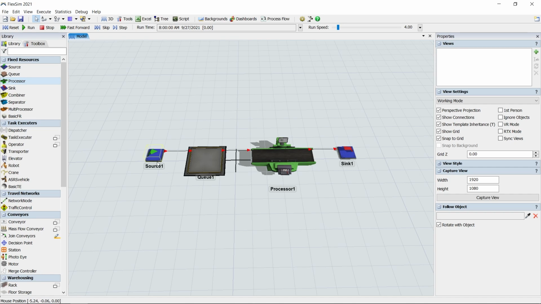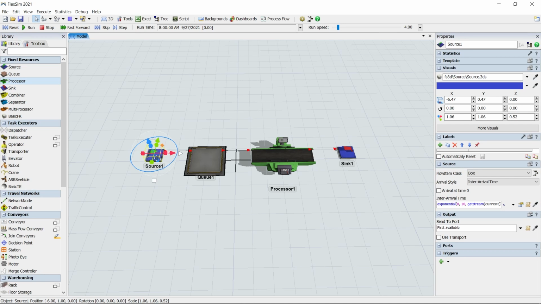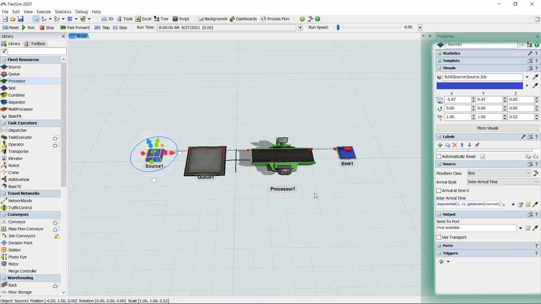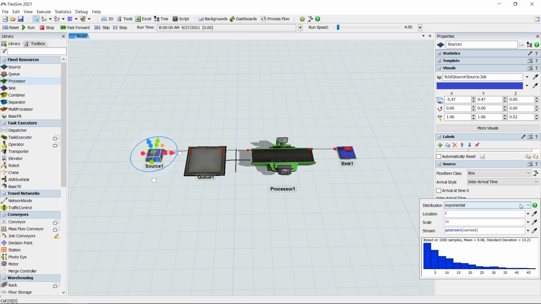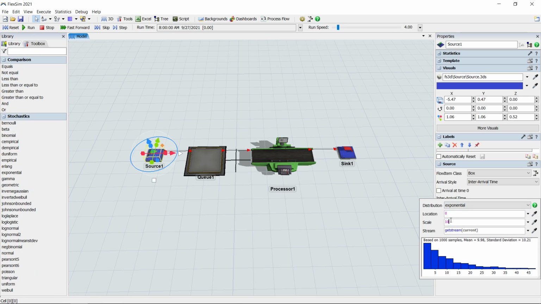The exponential probability distribution is FlexSim's default for these inter-arrival times, so we just need to edit the default value in the source. If you left-click on the source object, its properties will show up in the right pane, where you will find properties for most of FlexSim's tools and objects. In the source area, and under the inter-arrival time field, you'll see an expression for the default exponential distribution. Click the Edit Parameters button to bring up the distribution parameters and change the scale to 15, then click away from the pop-up to save your edits.